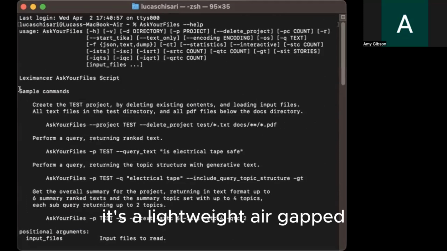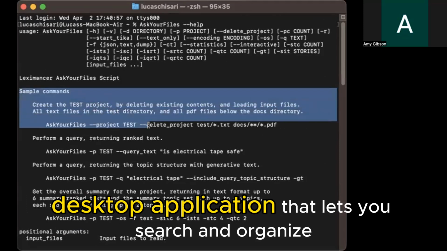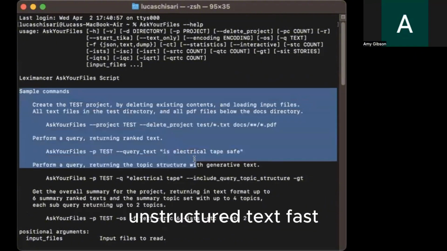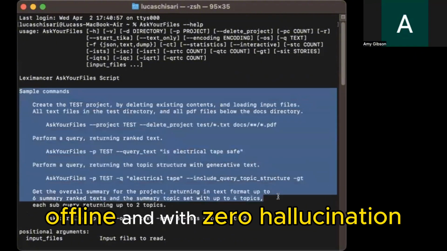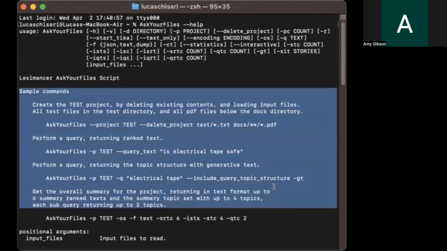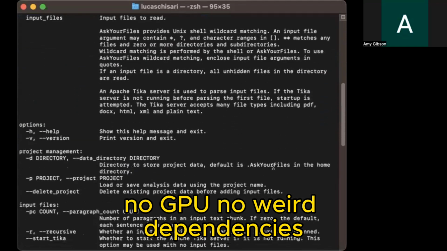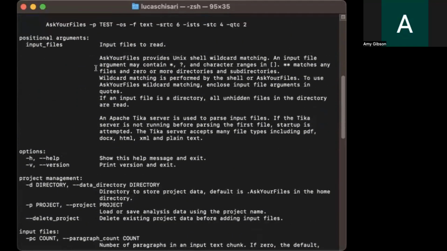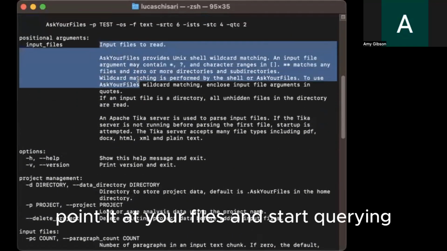It's a lightweight, air-gapped desktop application that lets you search and organize unstructured text. Fast, offline, and with zero hallucination. No GPU, no weird dependencies, just run it locally, point it at your files, and start querying.